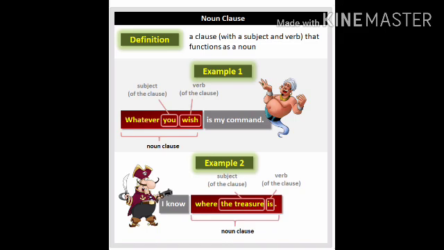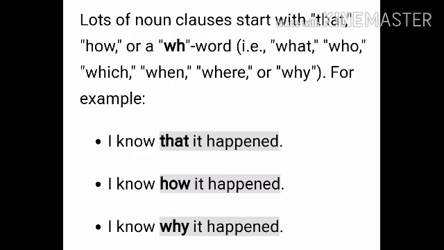Now let us talk about the second example. Here you can see, I know where the treasure is. So the treasure is the subject, whereas is is a helping verb. So again, in this sentence, "where the treasure is" is a noun clause. So I hope noun clause is clear to you. Now let us move to some more details about what this noun clause is and more examples.